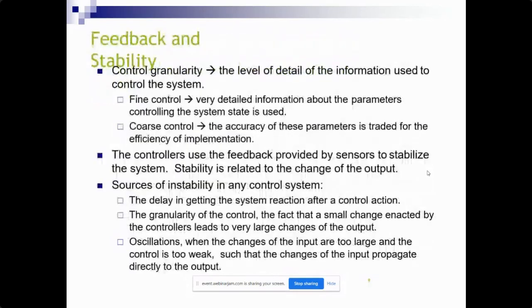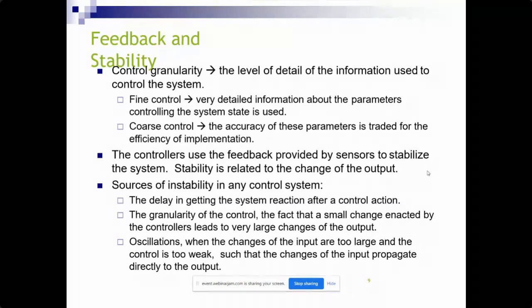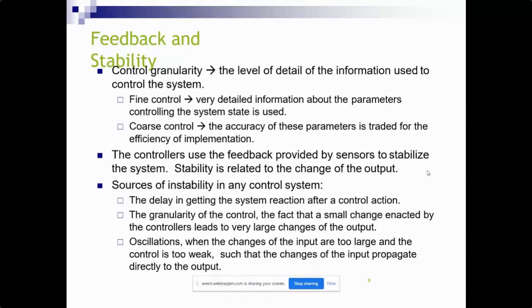Those are the different applications. Next are feedback and stability, and control granularity, which is the level of detail of the information used to control the system. We have two different controls: fine and coarse control.